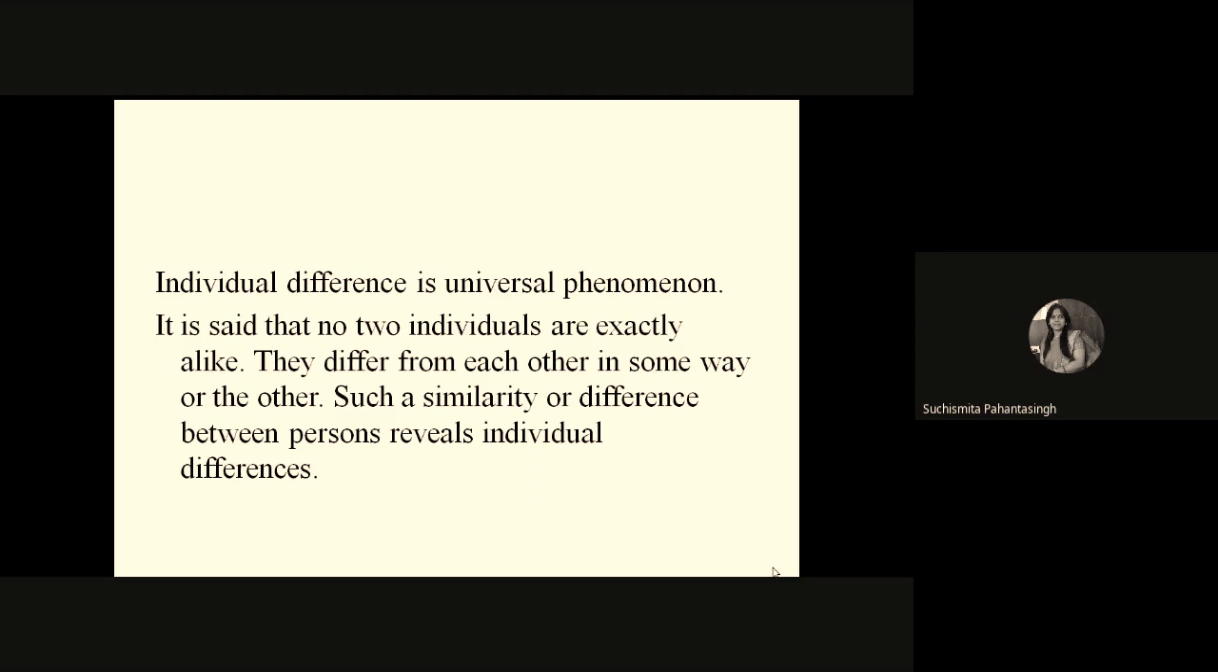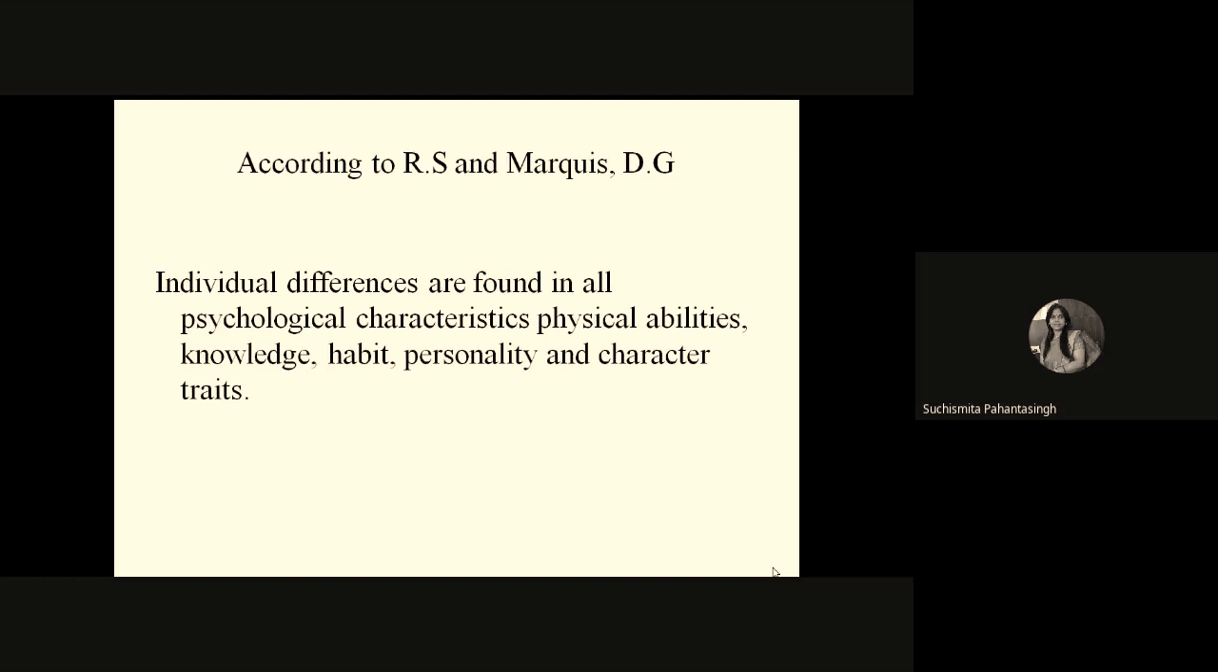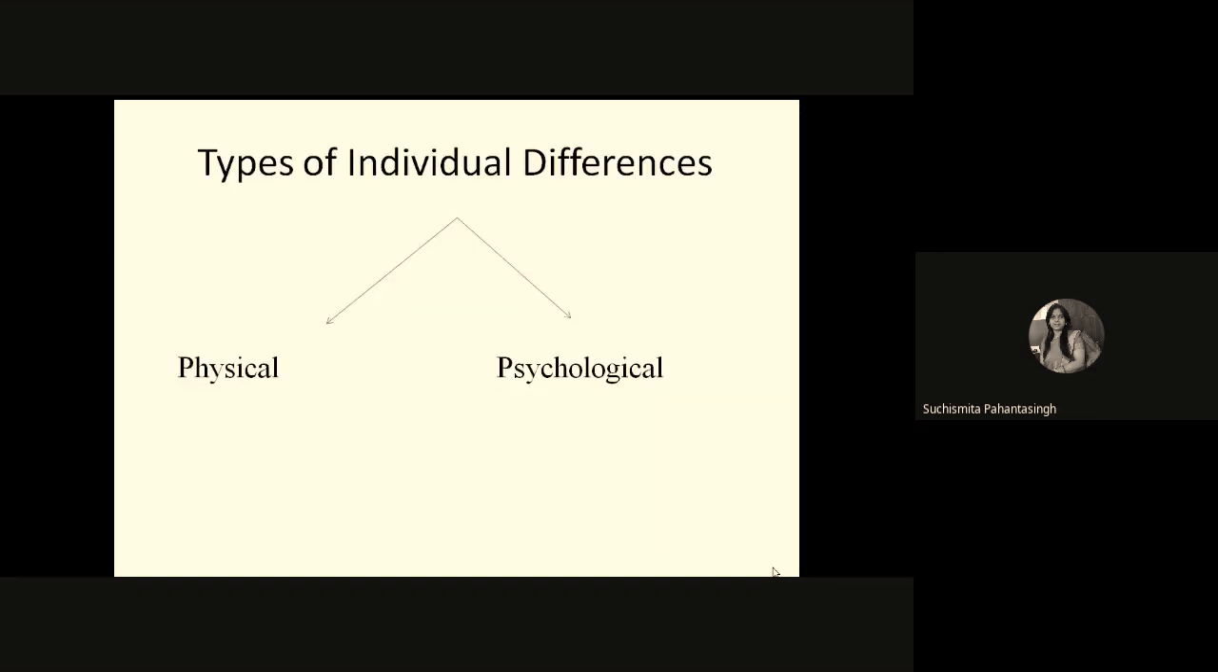between other persons, and that is known as individual differences. So as you know, according to psychologists, individual differences are found in all psychological characteristics. That is, physically some may differ from each other, intellectually or by intelligence quotient, IQ, they differ from each other. By habit they are different from each other. They may carry different personality traits and character traits.